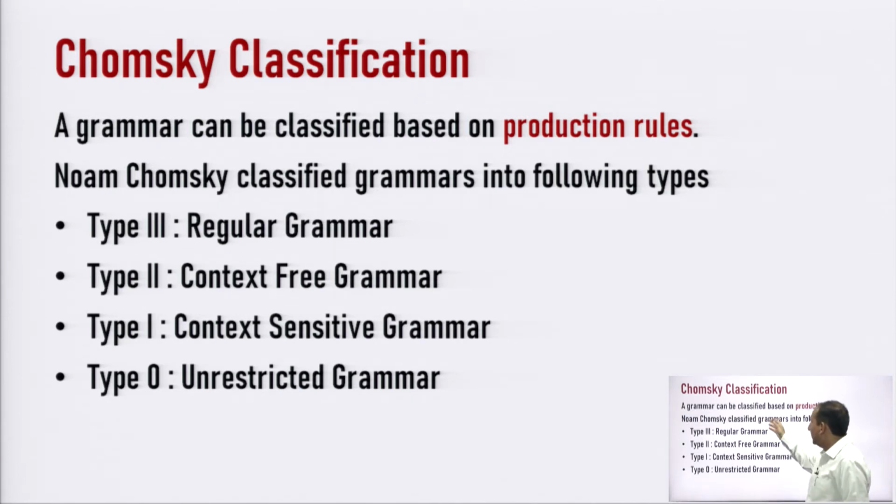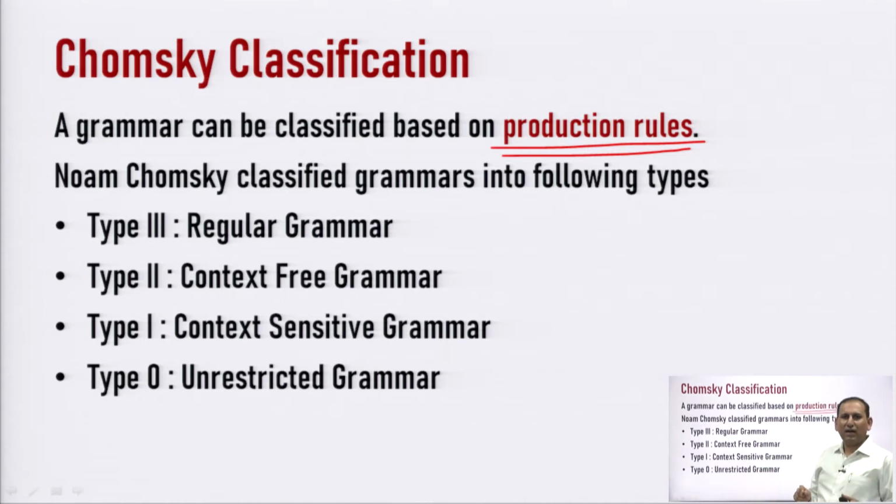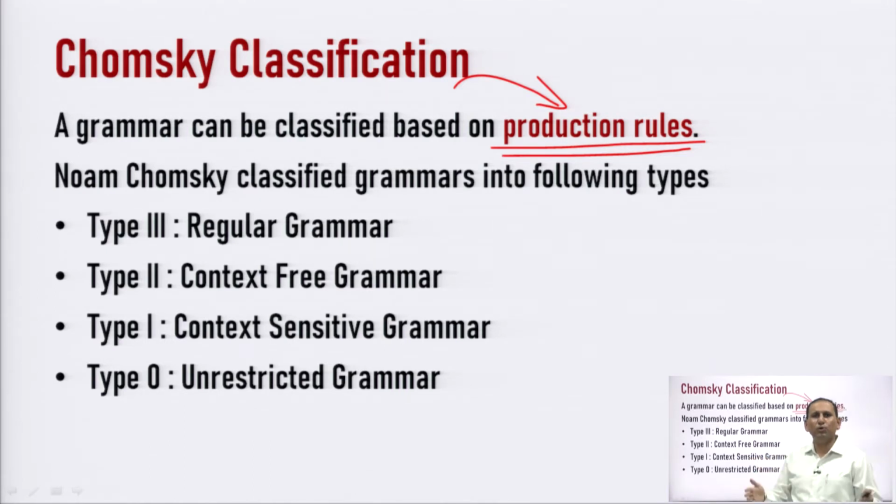We can see that in the first line it is written that a grammar can be classified based on production rules. So, the term which needs to be highlighted is production rules, right. The classification of Chomsky was based on these production rules. So, he has defined the production rules for each different set of grammar. Now, what are the different types of grammar? First, let us see them, right.